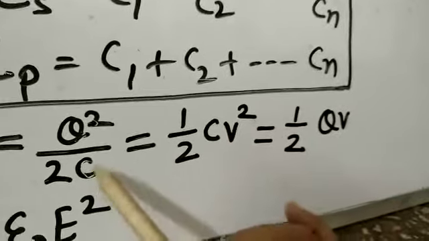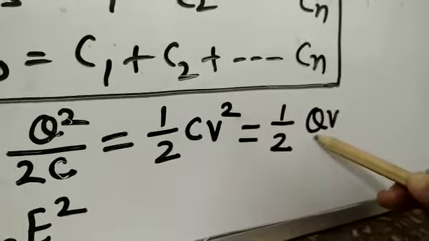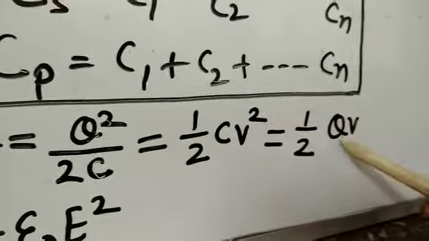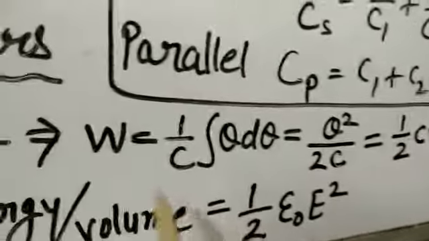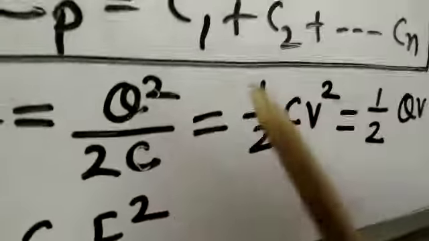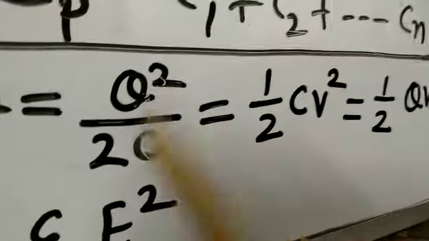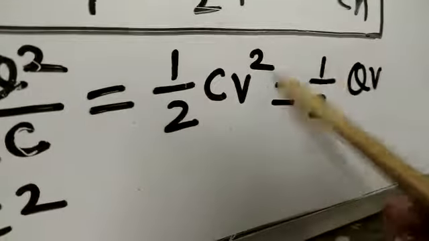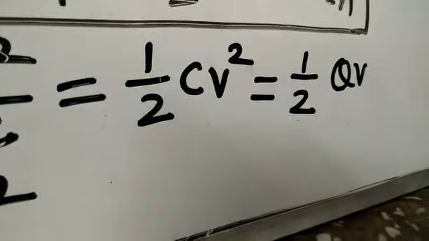If I am writing the formula in terms of Q and V, then the formula becomes half QV. So the energy of a capacitor has three formulas: Q square by 2C, 1 upon 2 CV square, and 1 upon 2 QV.